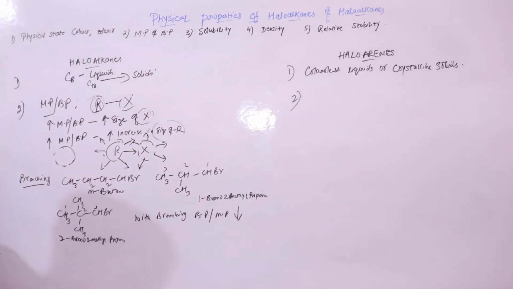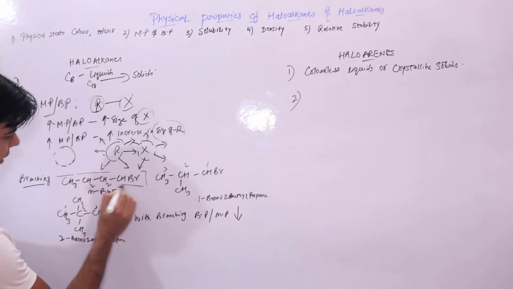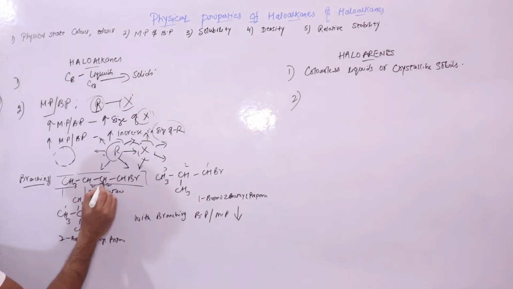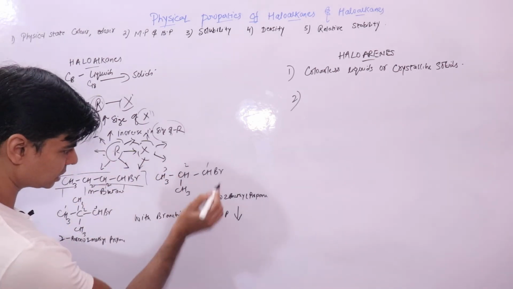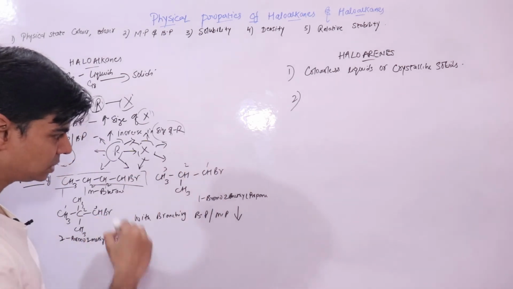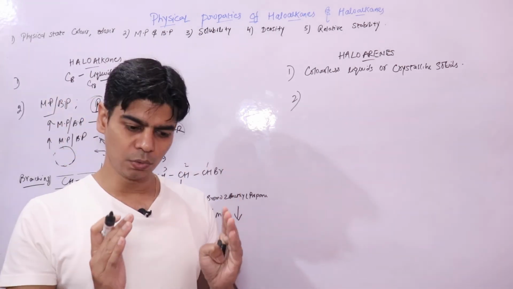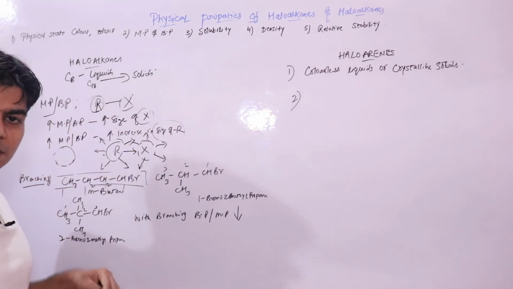What could be the reason? If you look at this molecule, this is a straight chain molecule. You can see it can interact with more number of neighboring molecules. Here this is now more compact. As I'm increasing the branching, the molecule is becoming more compact, or the surface area is decreasing.